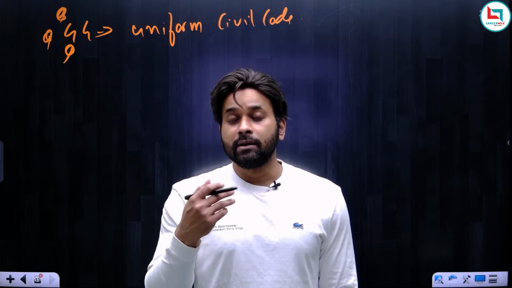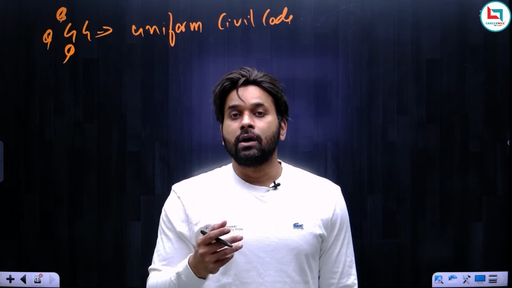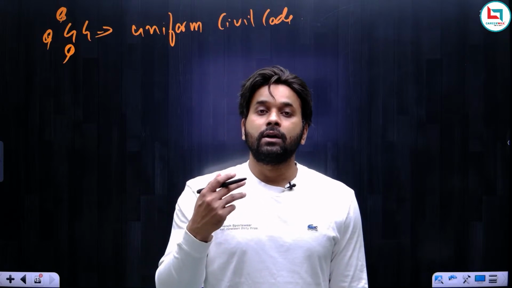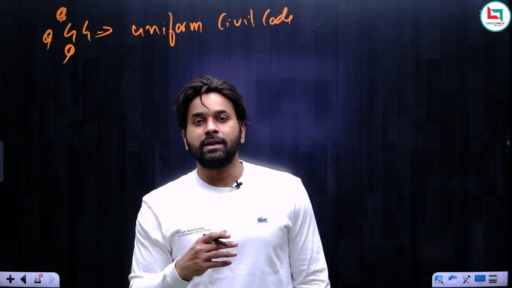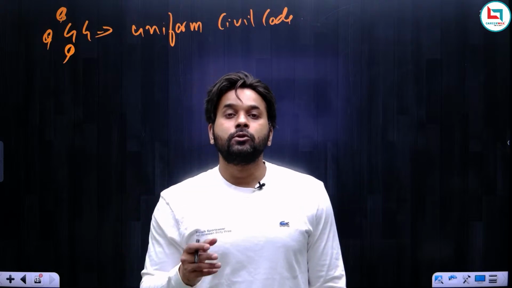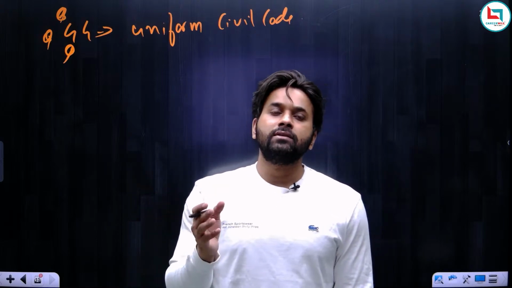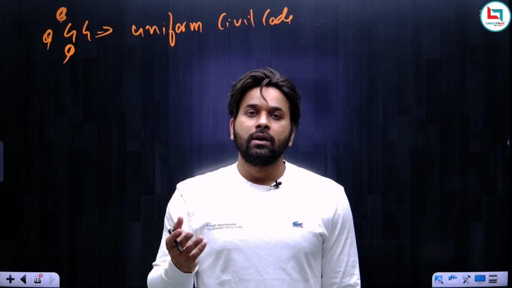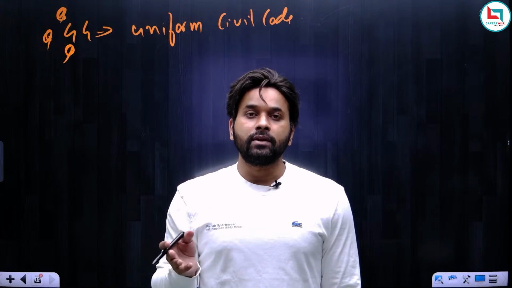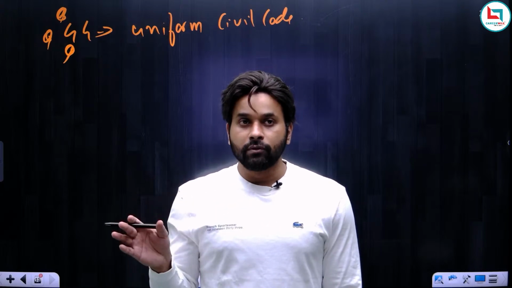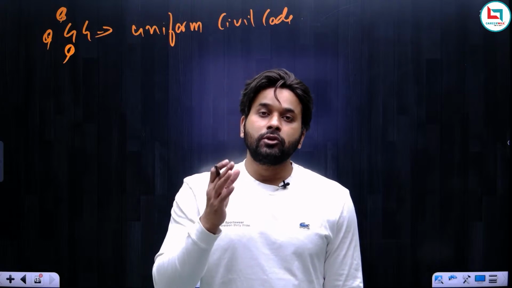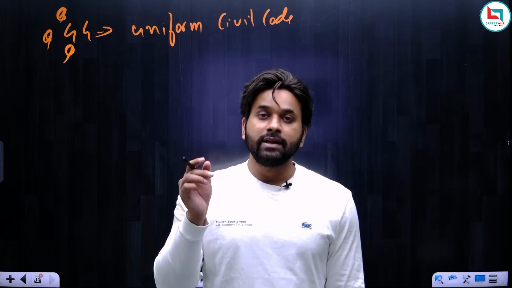Suppose in Muslims there is provision for triple talaq, polygamy, multiple marriages by the same men, but not for women. So in different religions there are different laws. So there is no uniformity. There is no uniformity in civil laws. So the purpose of Uniform Civil Code is to ensure that there is uniformity in civil laws.